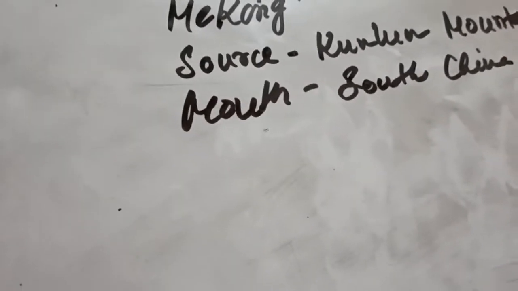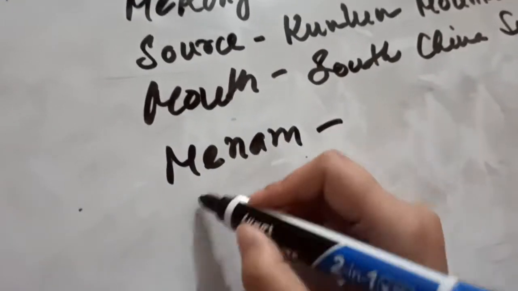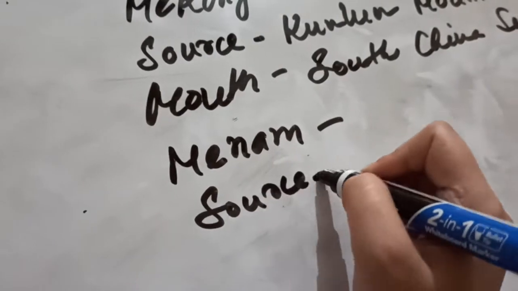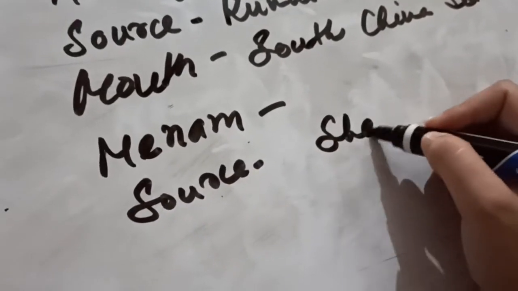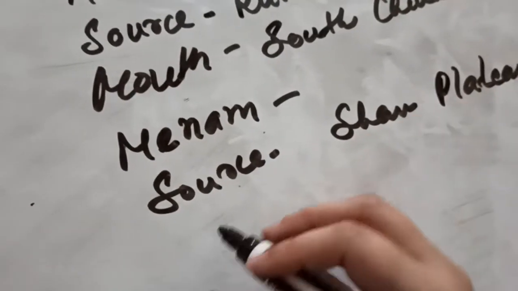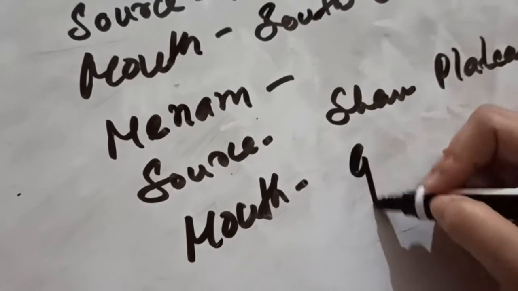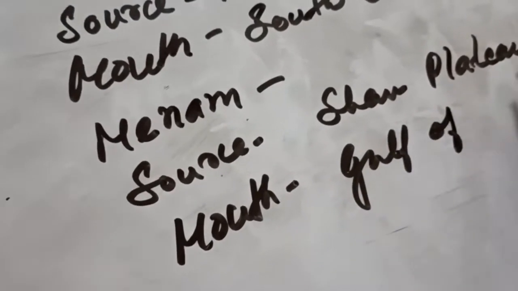Next is the Menam river. The source of Menam is in the Shan plateau and the mouth is in the Gulf of Siam.